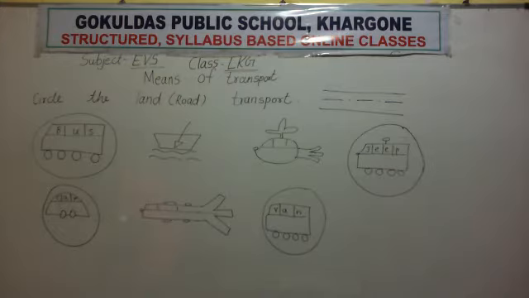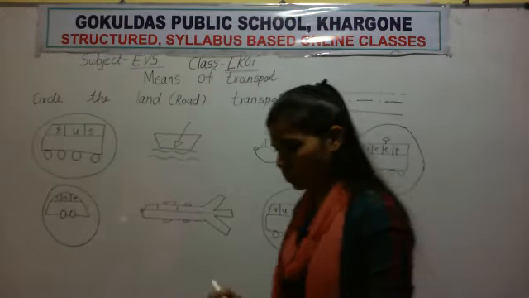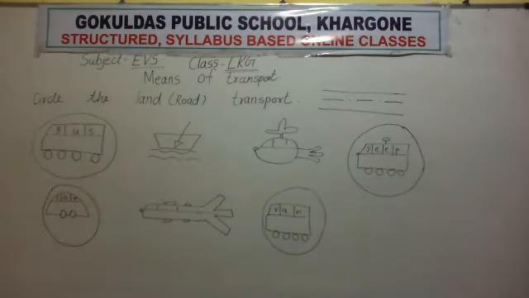Okay, so all the circled images are land transport. Understand what is land transport?